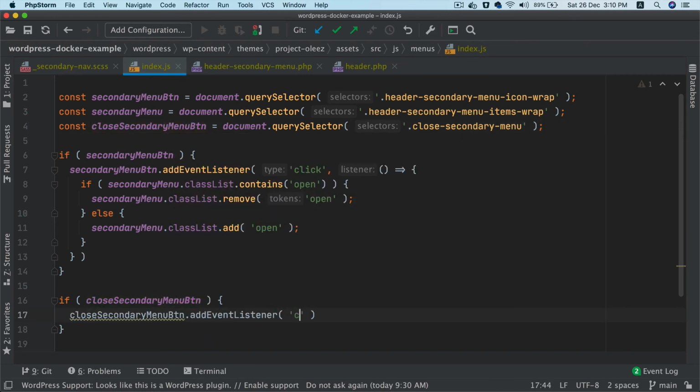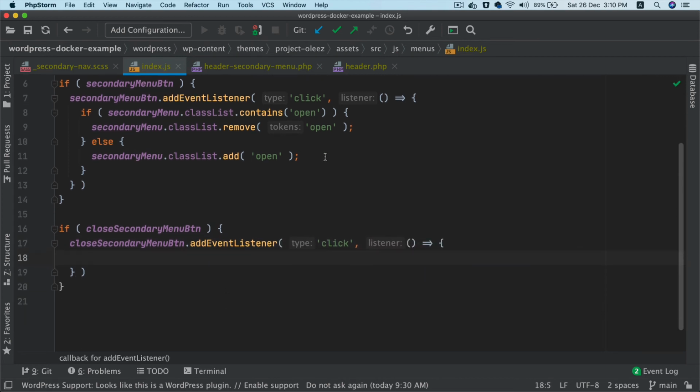I'll put an event on that. When it's clicked, I'll call a function, the job of which is to remove the class open, and I'll check the secondary menu.